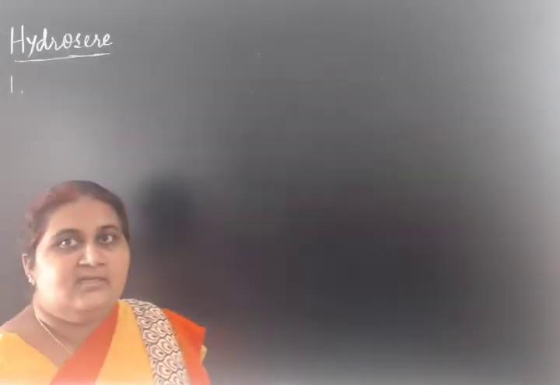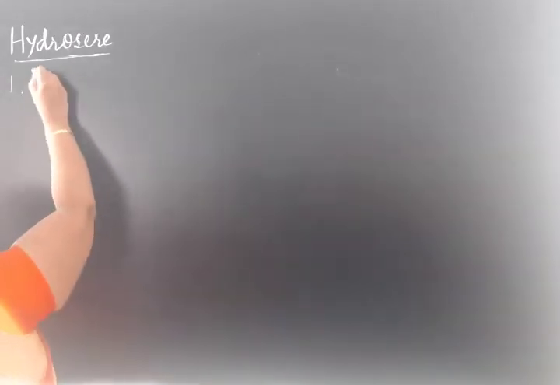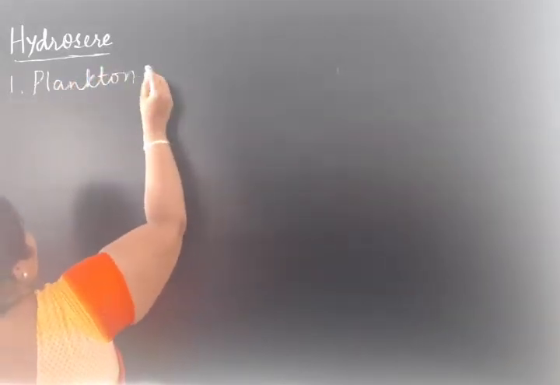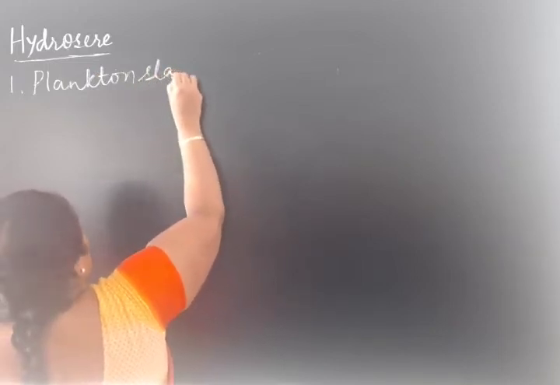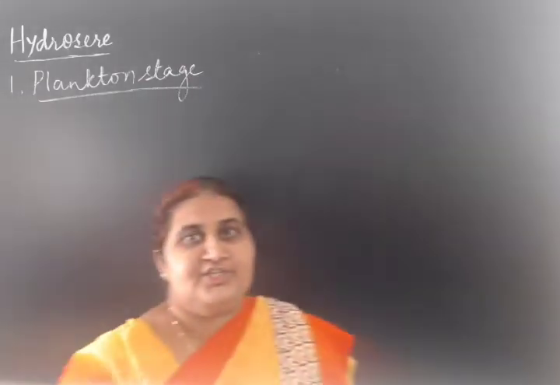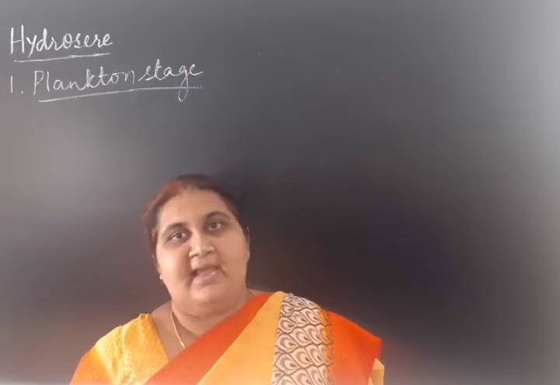So in a newly formed water body like a pond, the pioneer community is the planktons. The pioneer species are phytoplanktons.